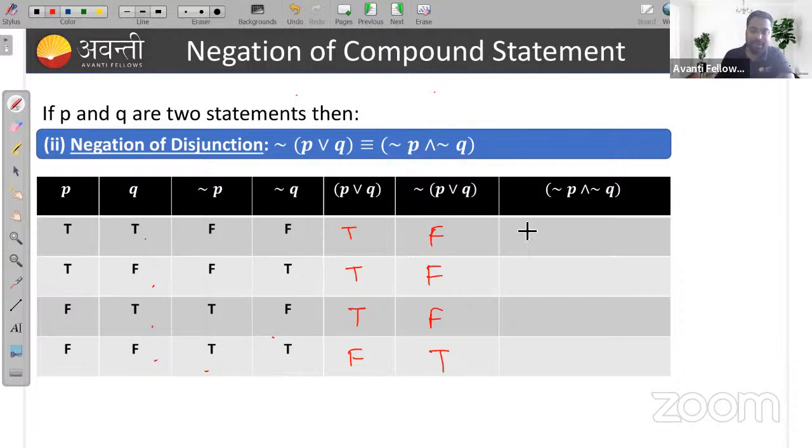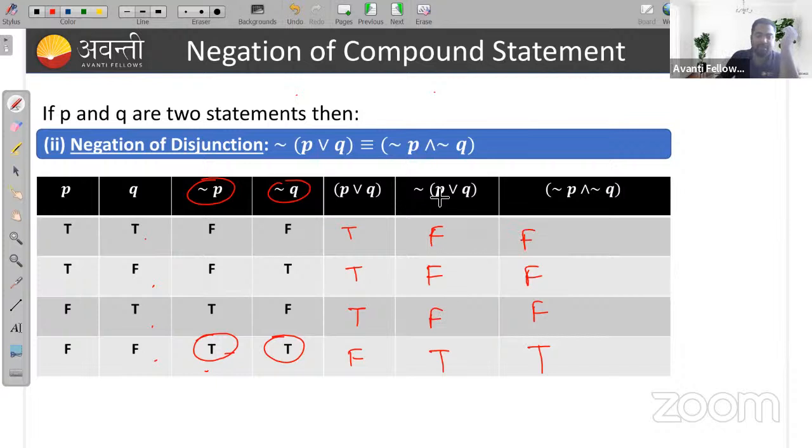So now, for negation of P and negation of Q, in between these two we need to find the conjunction. Remember the truth table of conjunction. When both the statements are true, then the compound statement is true, otherwise it is false. So where both statements are true, this becomes true, otherwise it is false, right?